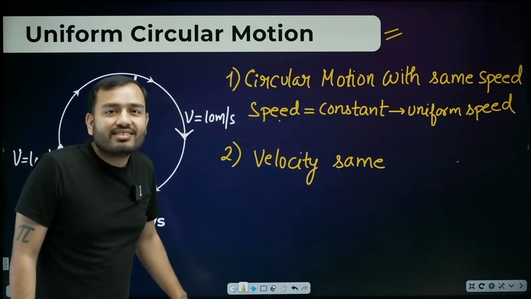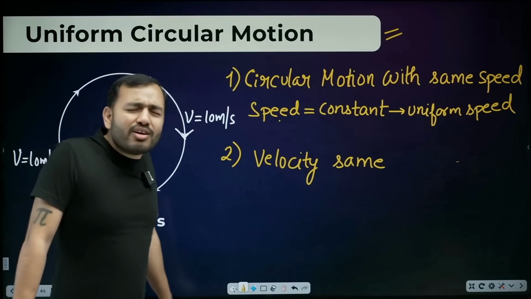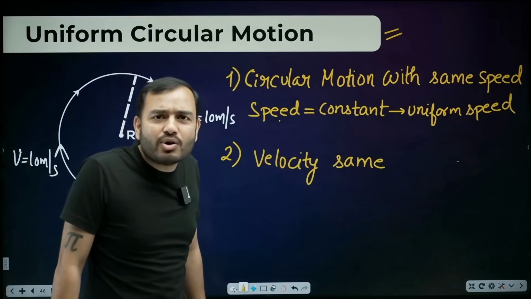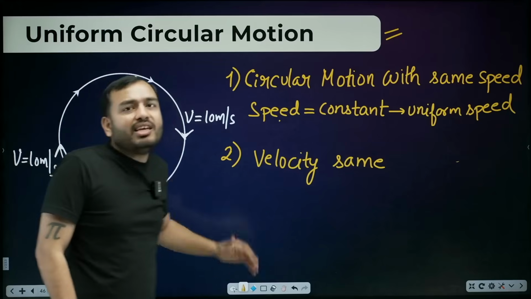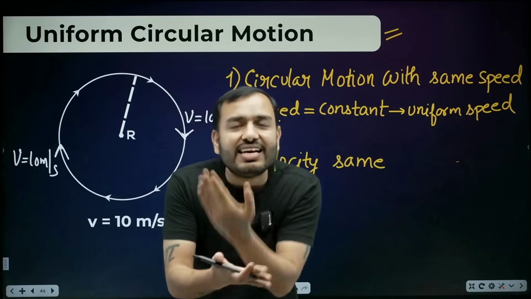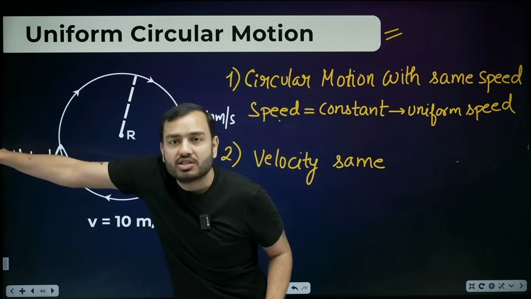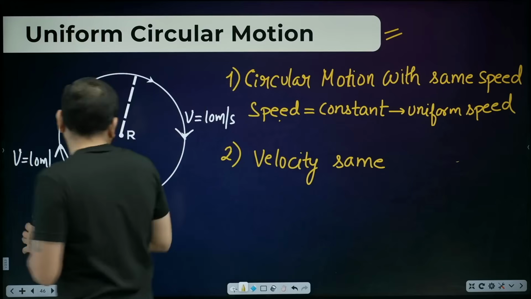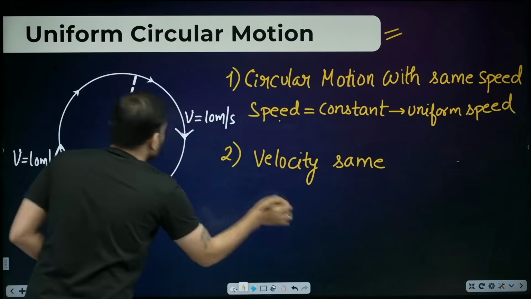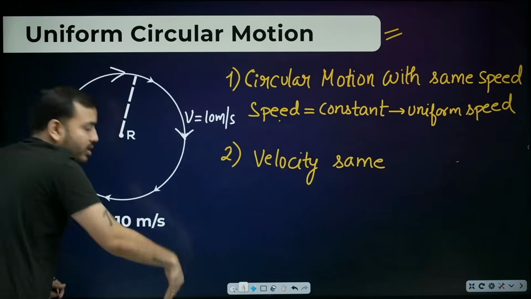Velocity will not be the same. Are you a fool? Velocity has direction and we've forgotten. Speed is constant, but velocity is not, my beta, because the direction keeps changing. Look here, what is the direction of velocity? Like this. At this point, here the velocity is going this way, and this is the velocity.